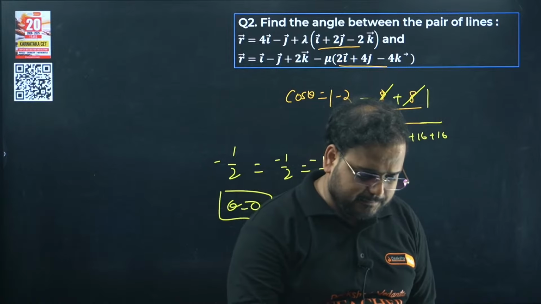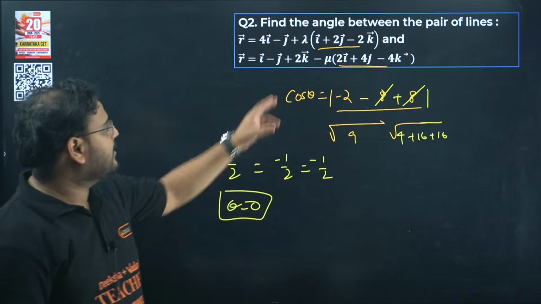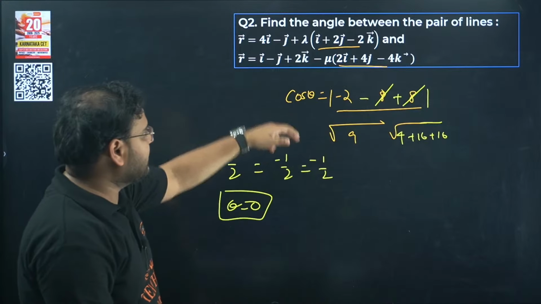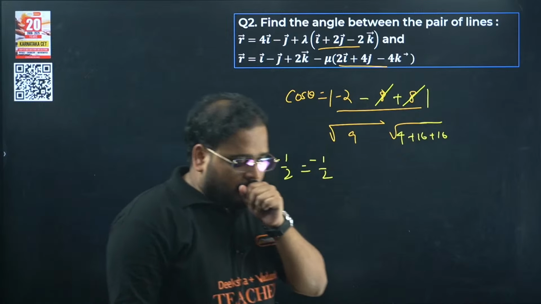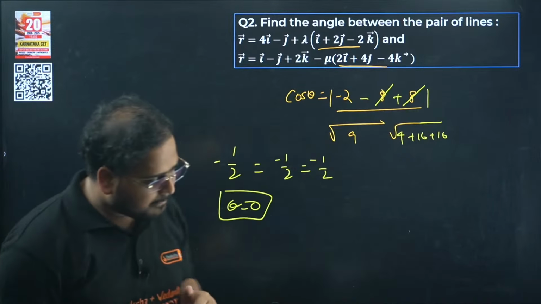Doubt in this question? Check here, they are proportional in nature, so angle is going to be theta equal to 0. Okay, the parallel lines form. Okay, let's continue.